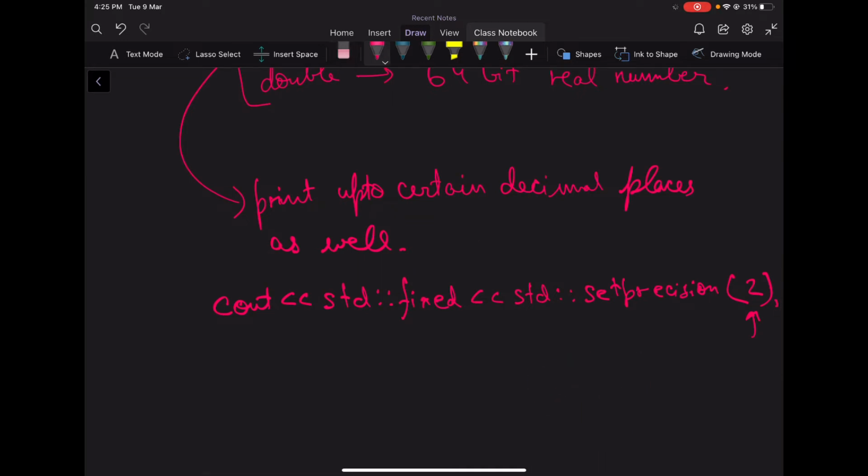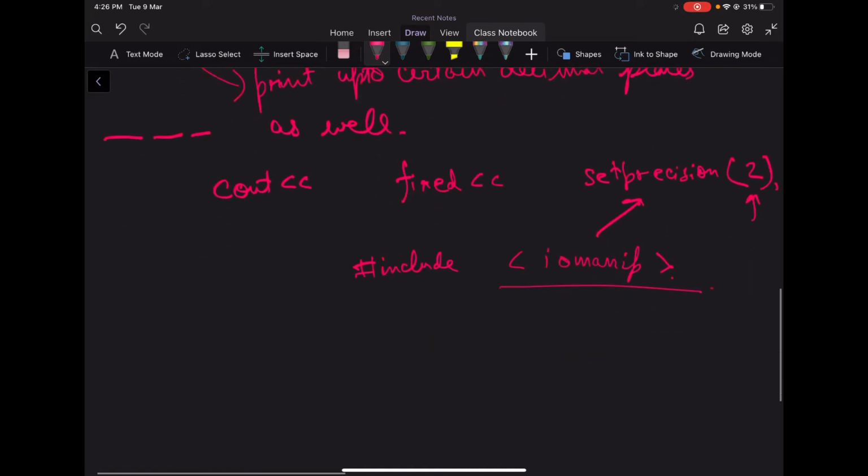If you have watched the last video of the C++ introduction where we discussed Hello World, you might know that if in the beginning itself we write using namespace std, then we can omit writing these from here. We can directly write this and our work will be done. One more thing to note, this is from the iomanip file. That means this setprecision function is available in the iomanip library, so we have to include it if we want to use setprecision in our program. Now let's look at type modifiers.